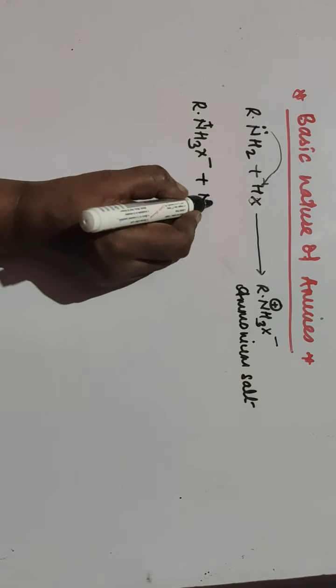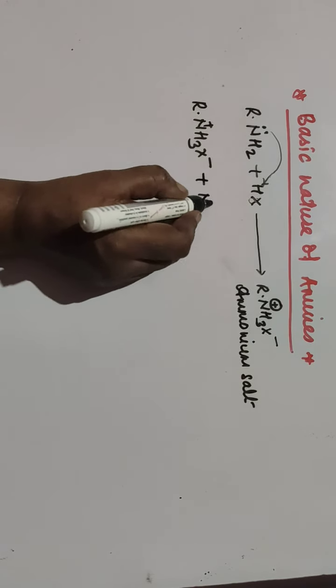There is a reformation of primary amine, RNH2, plus side products: Na and X come together to form NaX, sodium halide, and the OH and an H from the NH3 group come together to form a water molecule.